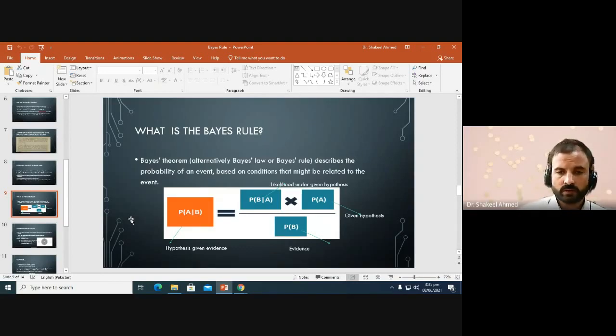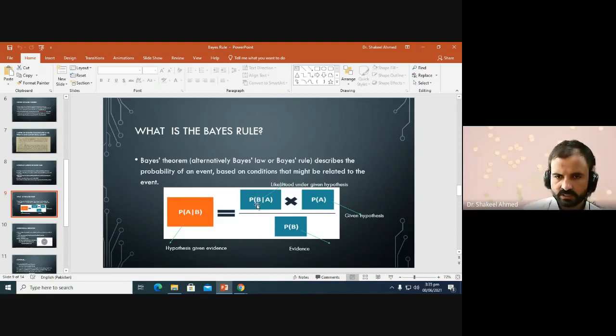Now we come to our main question, which is what the Bayes rule itself is. Bayes theorem, alternatively Bayes law or Bayes rule, describes the probability of an event given a certain condition on the sample space. For example, we have a hypothesis which is described as A, and we have an evidence B. This is the probability of evidence given a hypothesis. As we have a hypothesis, we have a population and we have data or evidence from that population.